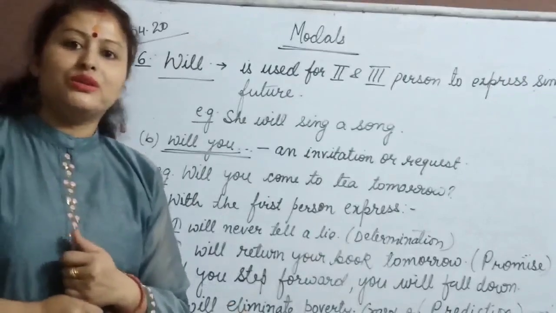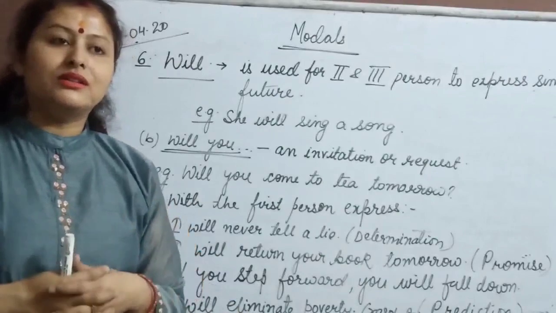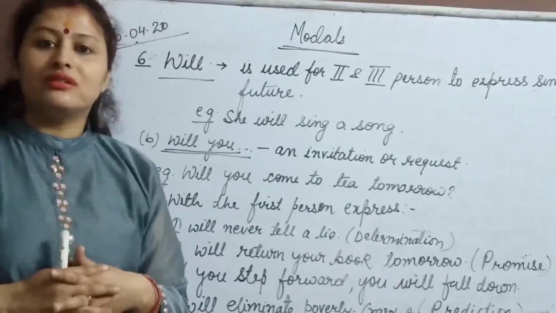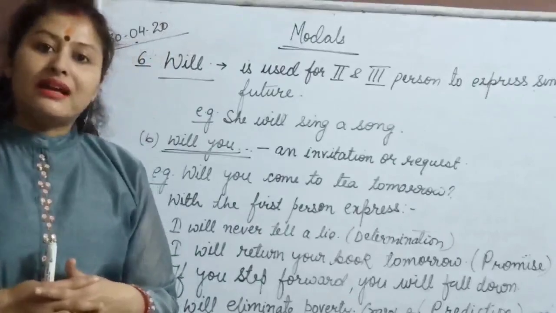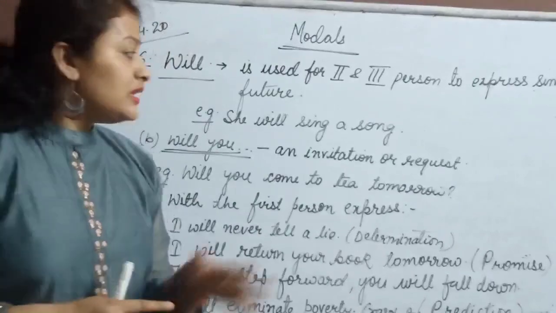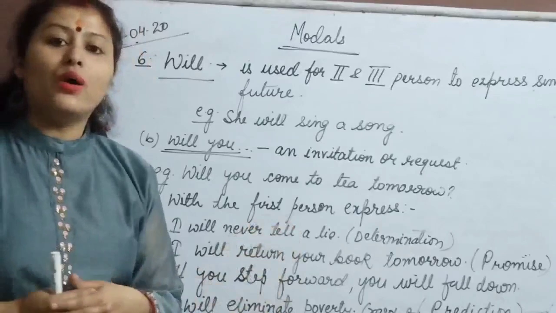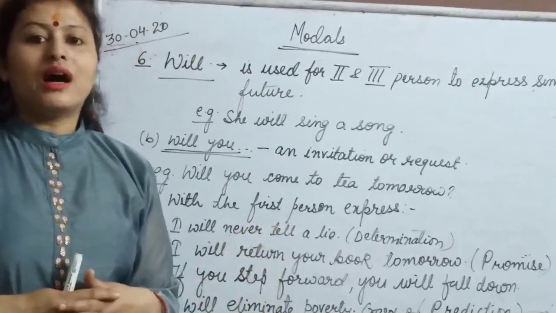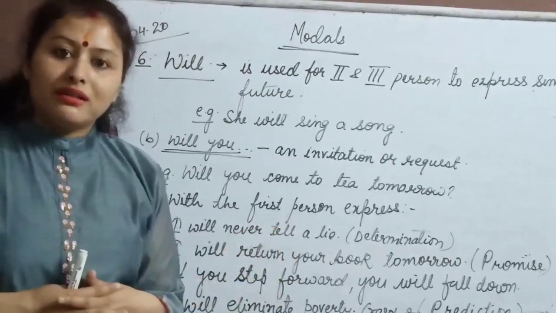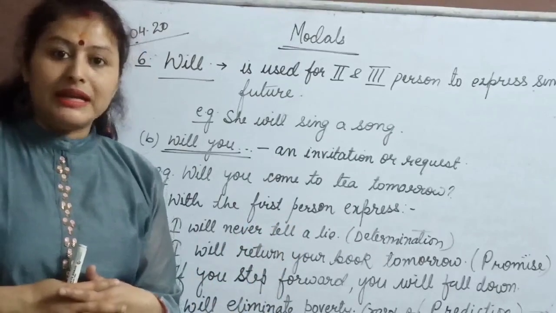What is it showing you? We are taking a decision that we will eliminate poverty. That means we are making a resolution. So these are the different forms of how we can use this modal auxiliary will. Now let me move to a few more modal auxiliaries quickly.